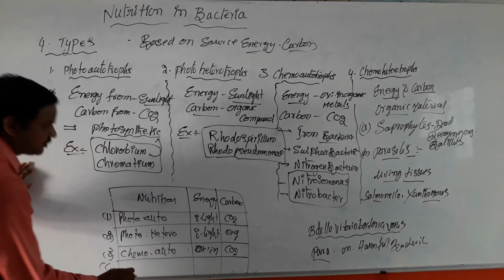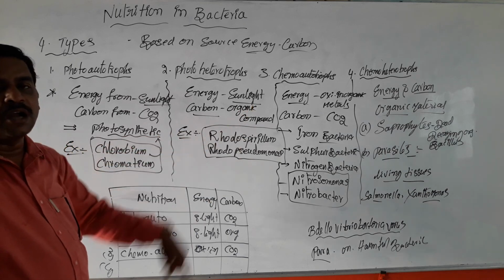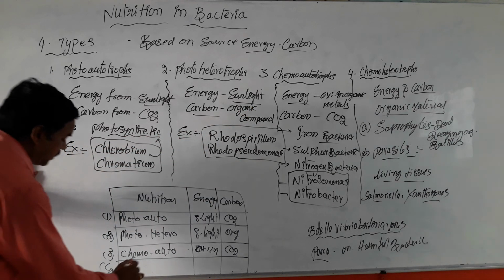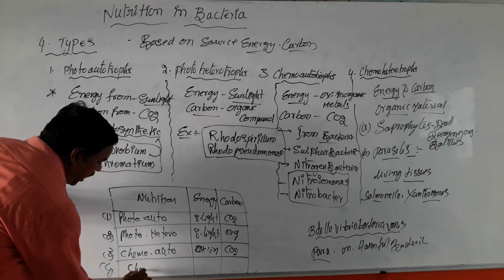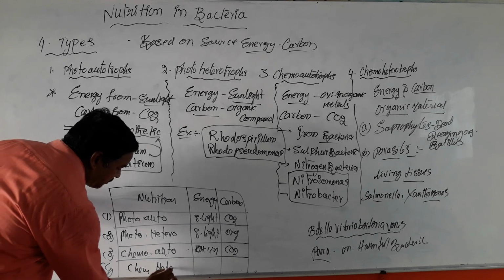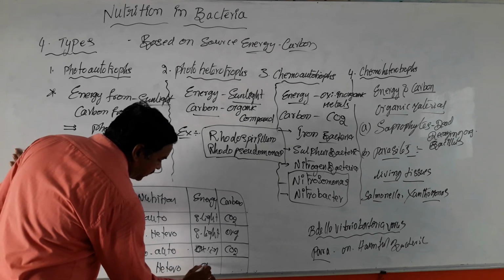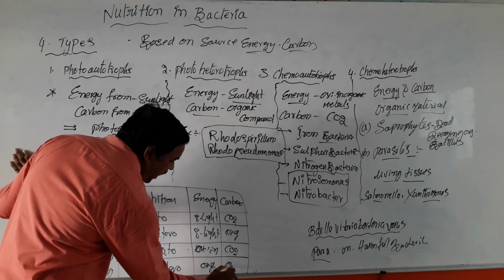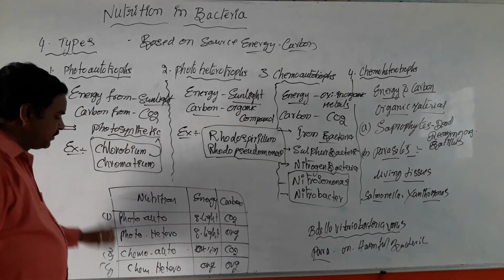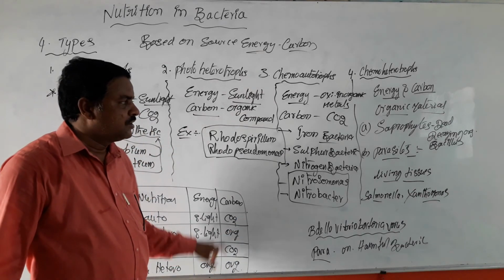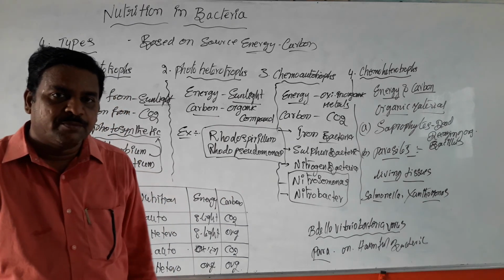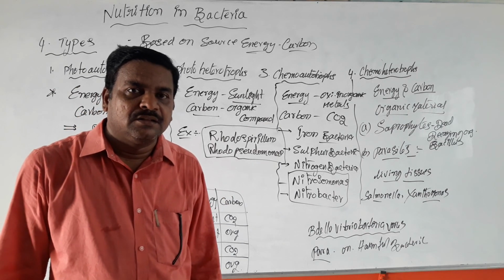The fourth type of bacterial cells, chemoheterotrophs, derive both energy and carbon from organic substances. So these are the types of bacteria based on nutrition.